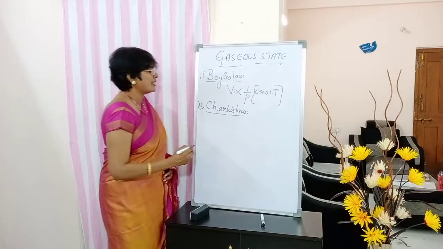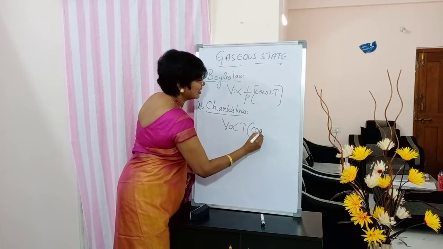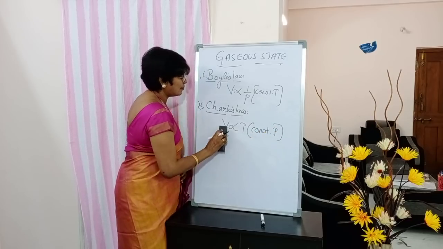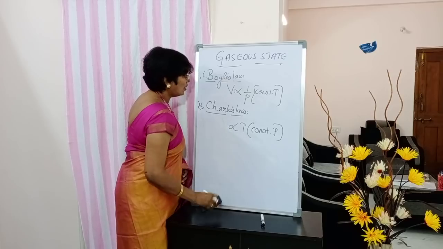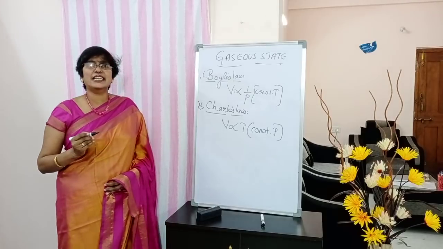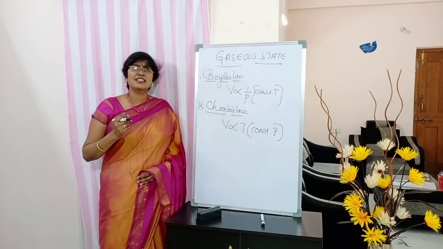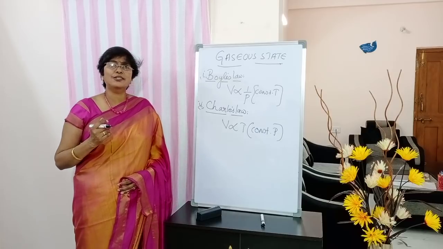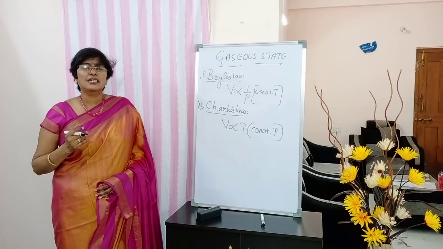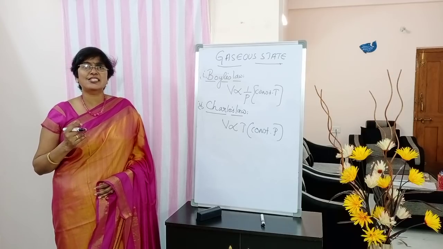At constant pressure, volume of a gas is directly proportional to its temperature.